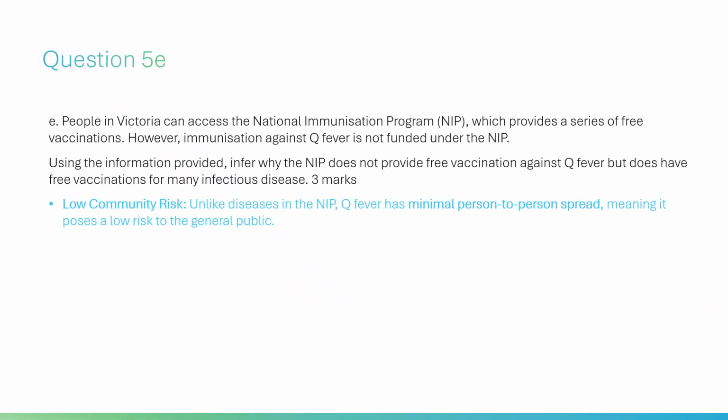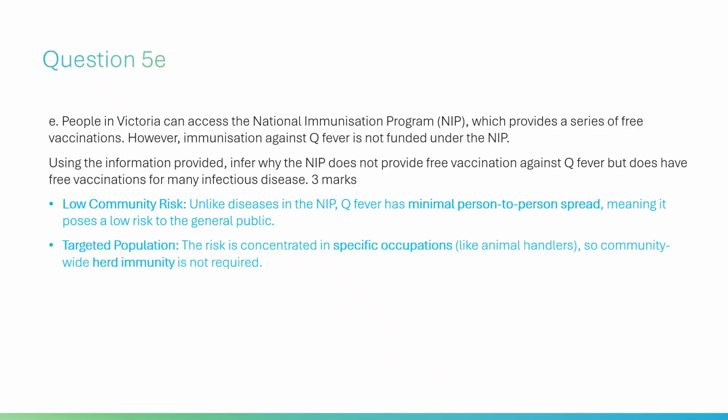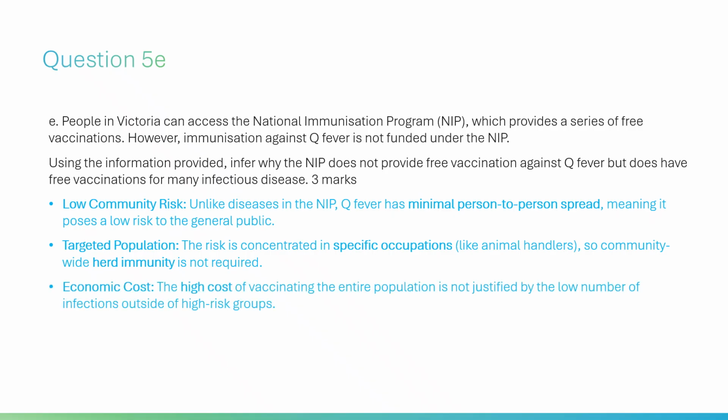Low community risk. Unlike diseases in the NIP, Q fever has minimal person-to-person spread, meaning it poses a low risk to the general public. Targeted population. The risk is concentrated in specific occupations, like animal handlers, so community-wide herd immunity is not required. Economic cost. The high cost of vaccinating the entire population is not justified by the low number of infections outside of high-risk groups.